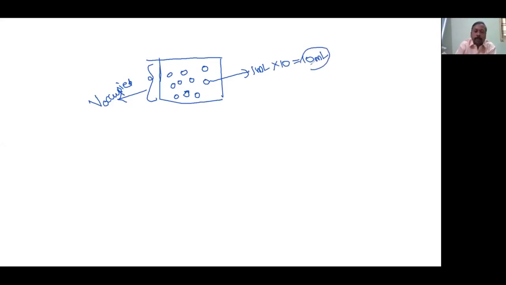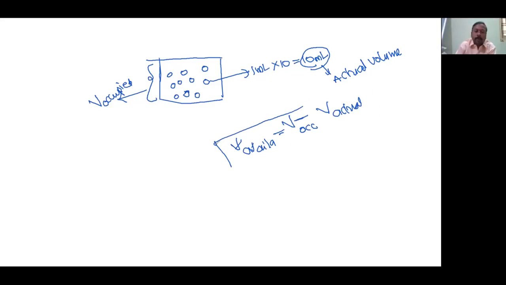This is the actual volume. When you take the difference, V occupied minus V actual is called V available. So this is the relation between them.